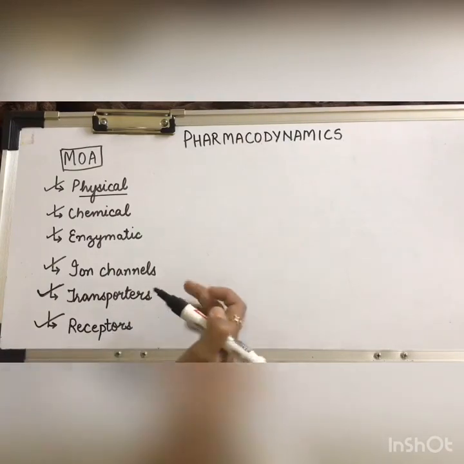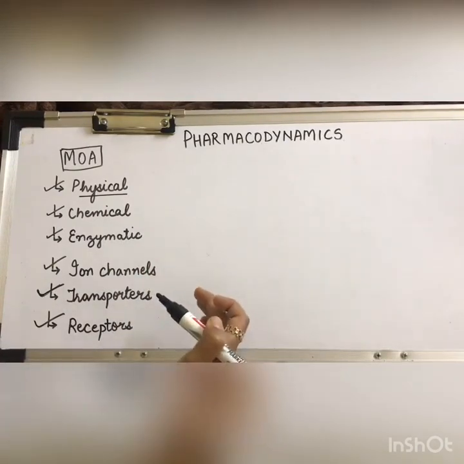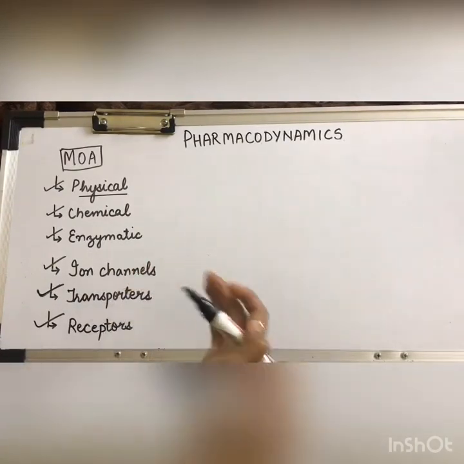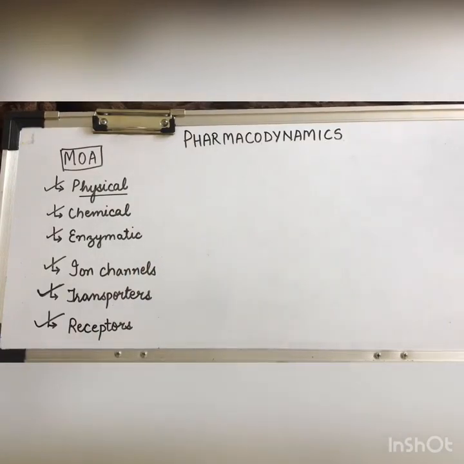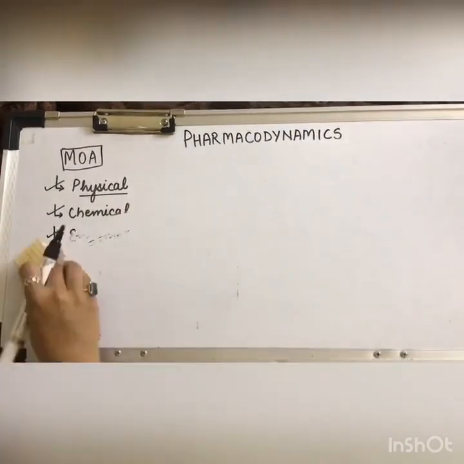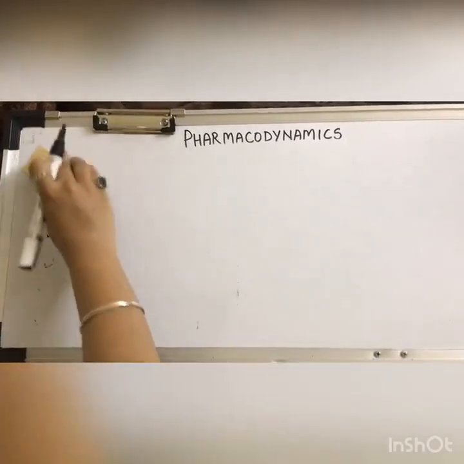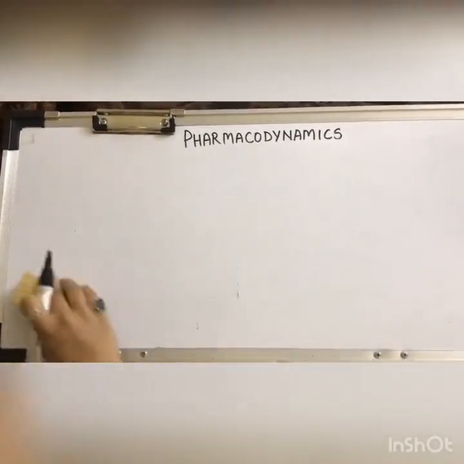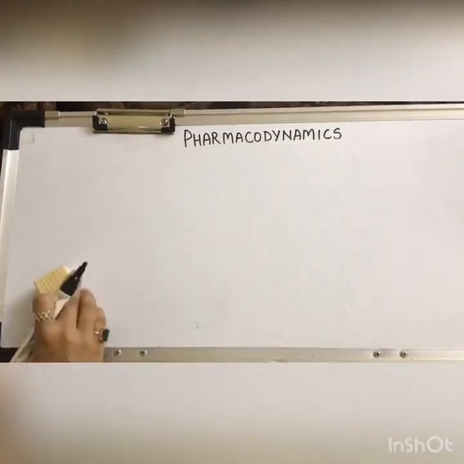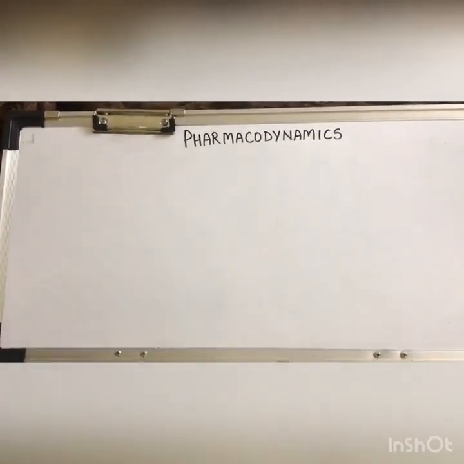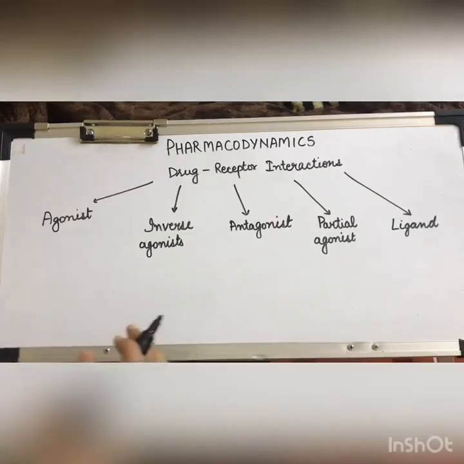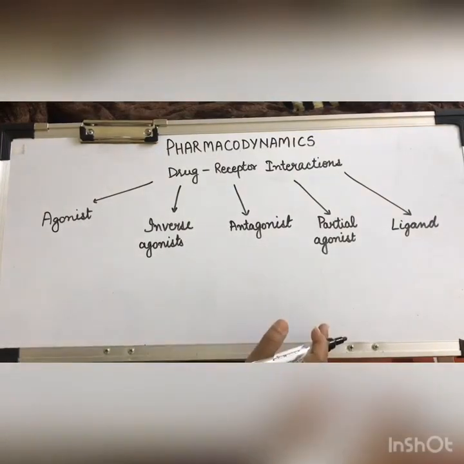They help recognize the presence of the drug, and then they initiate a response. There are certain drug receptor interactions: whenever the drug comes and is recognized by the receptor, there are certain interactions between the drug and the receptor. These are the drug receptor interactions.